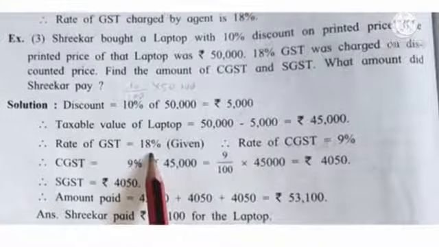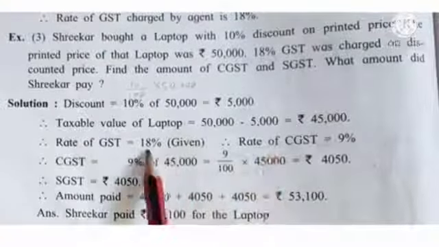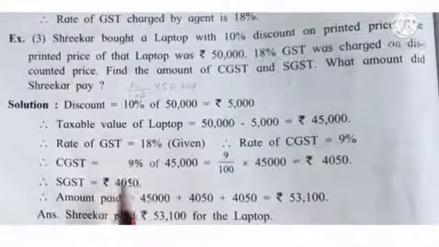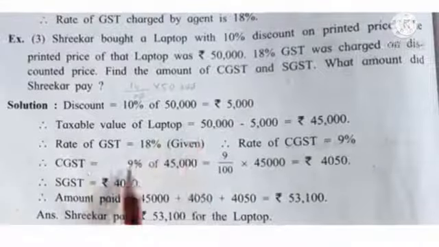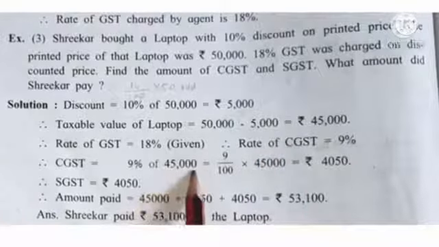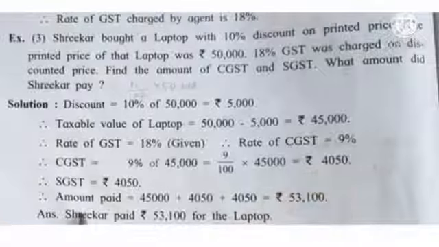Here rate of GST is given 18%. Therefore, rate of CGST is half of this, means 9%. And rate of SGST is also 9%. So, CGST is 9% of taxable value, 45,000. You calculate this, you get answer 4,050.